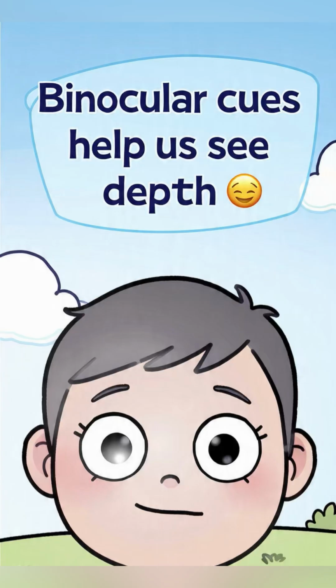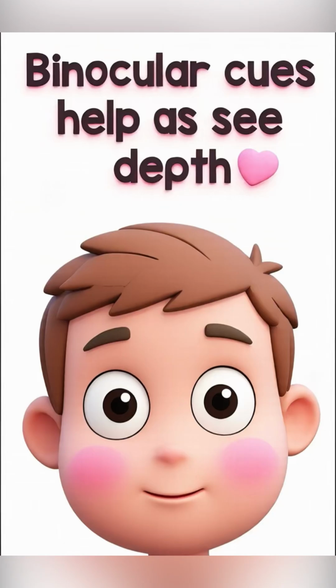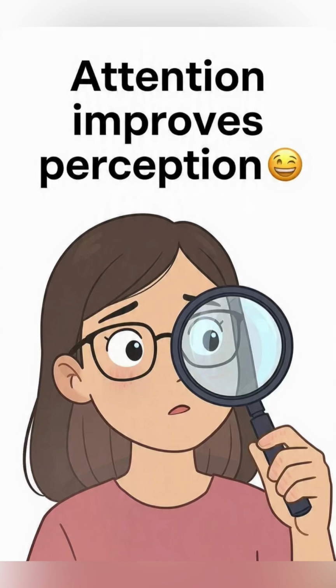Person seeing depth with two eyes. Binocular depth perception allows 3D interpretation. For example, catching a ball involves judging its distance and speed using both eyes. Person noticing motion. Motion perception detects moving objects. For example, noticing a moving car on the road helps avoid accidents.